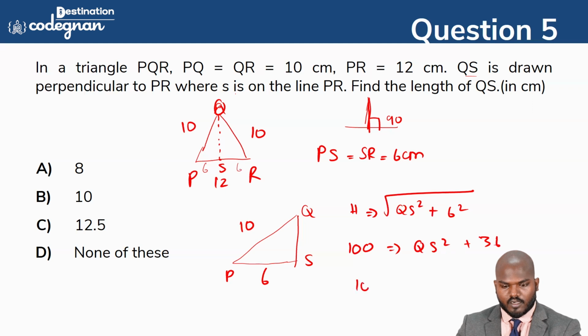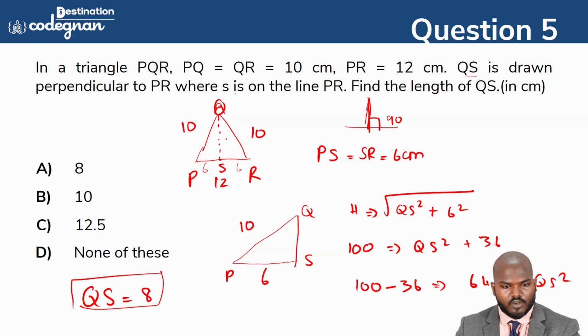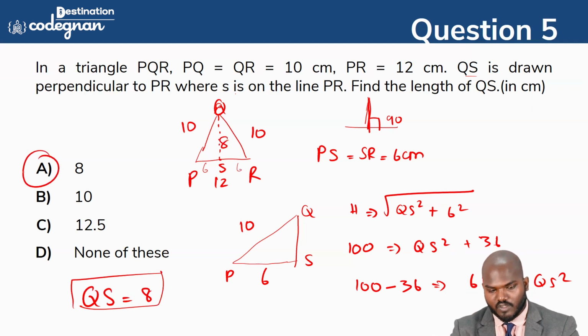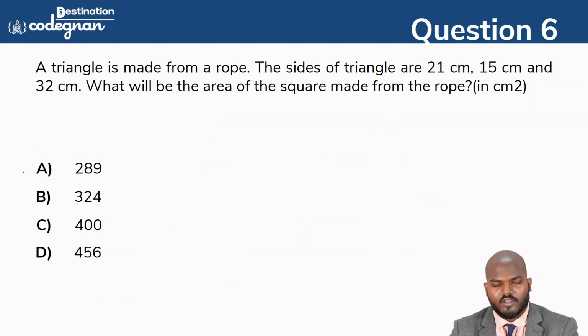That is 100 minus 36. We can call it the value 64. That is QS square. So you can say that QS is equal to 8. Okay, that's what you can point out here. That is option A, the correct answer here. Got it, guys?